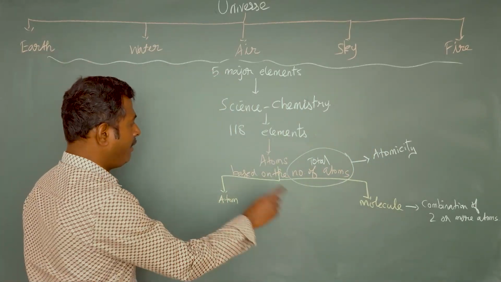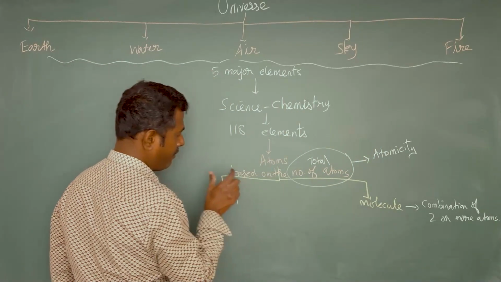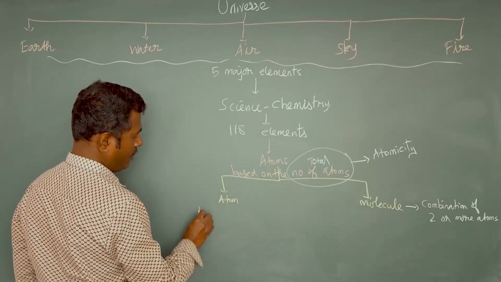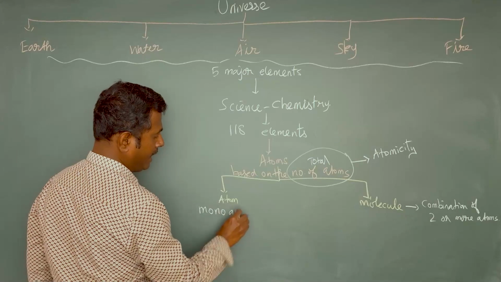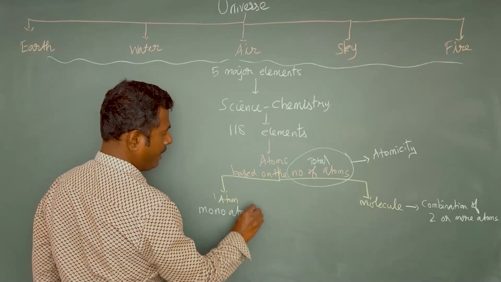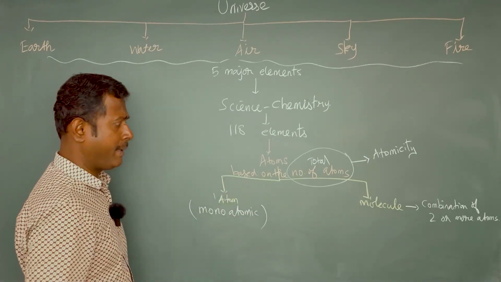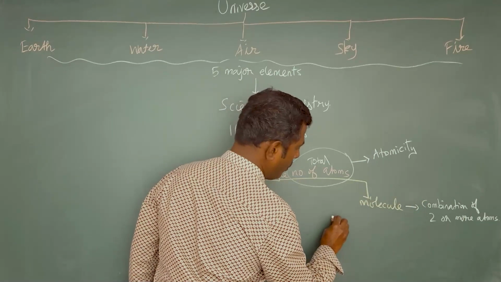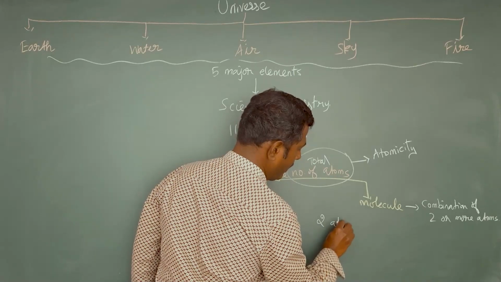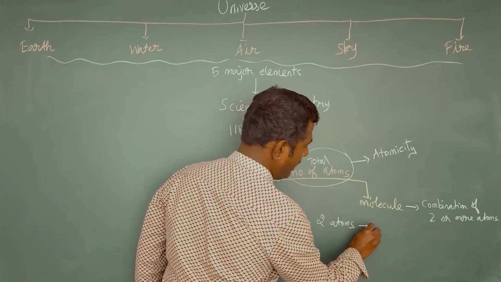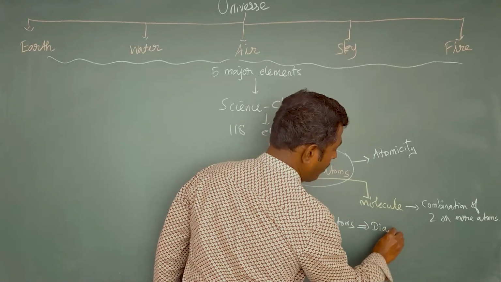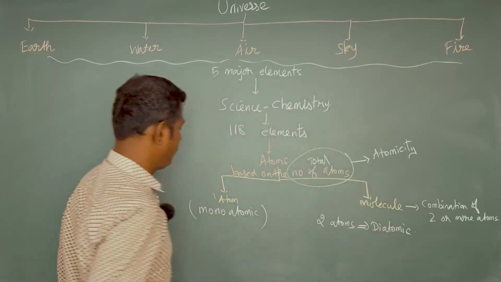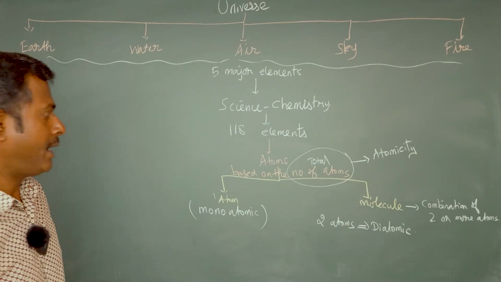If the reacting particle itself contains only one atom, that atom is said to be monoatomic. If the molecule contains two atoms, then it is called diatomic.